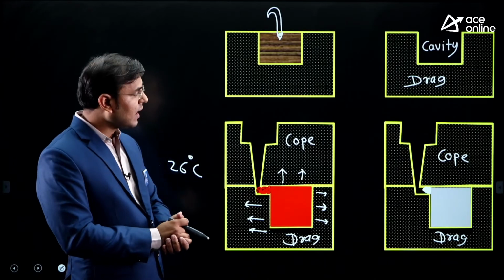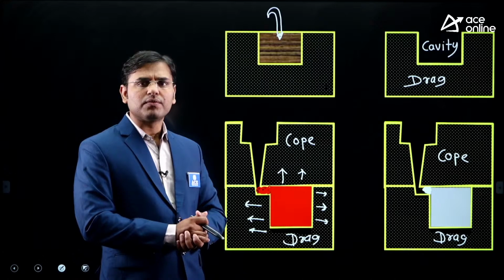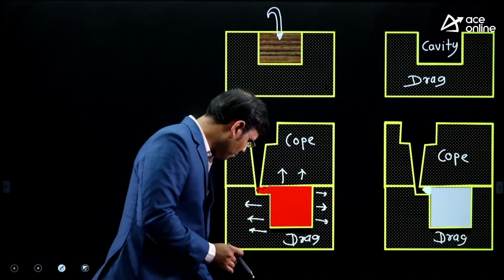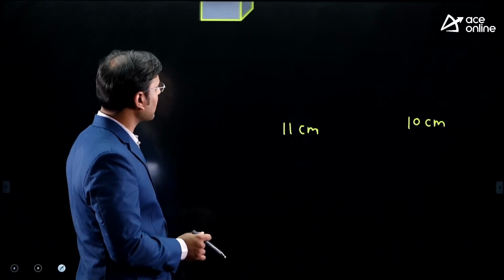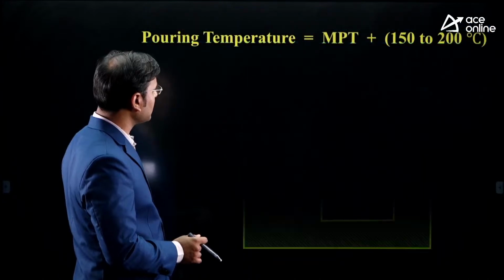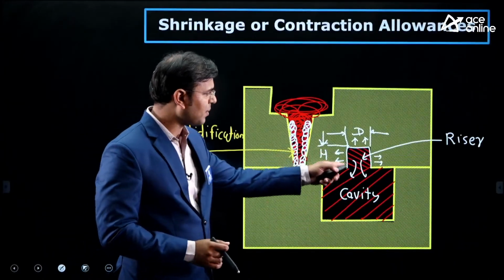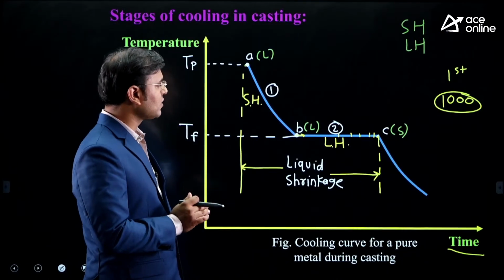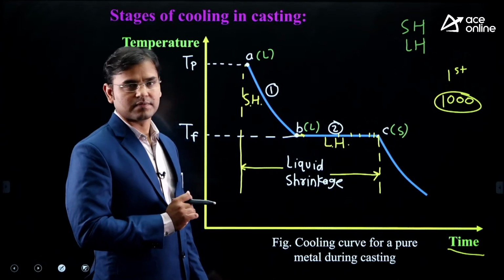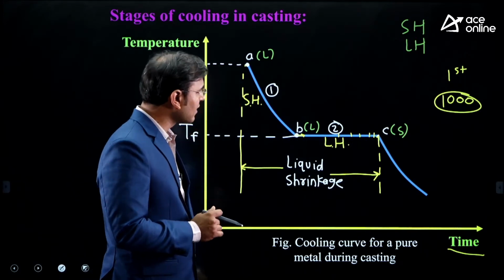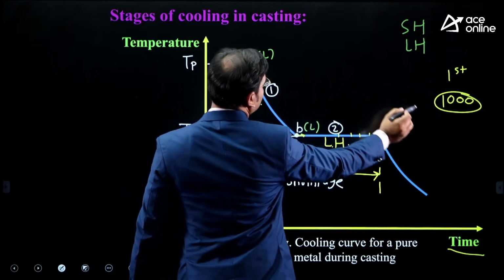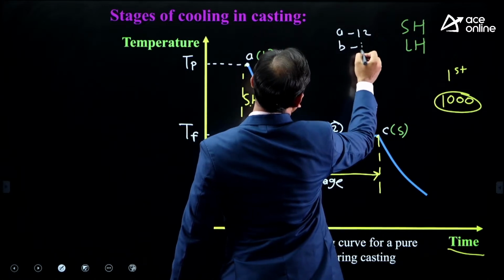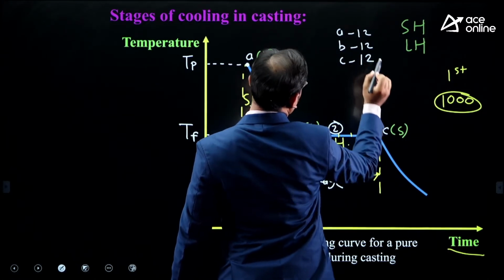Even though some percentage of shrinkage is there, the riser is there to provide the molten metal. Here you can see that the riser is providing the molten metal. You can observe that the riser will supply the molten metal. Hence, the 12 centimeter size remains 12. It will not change. At the A point there was 12 size, B is also 12, and at the C point it is also 12.